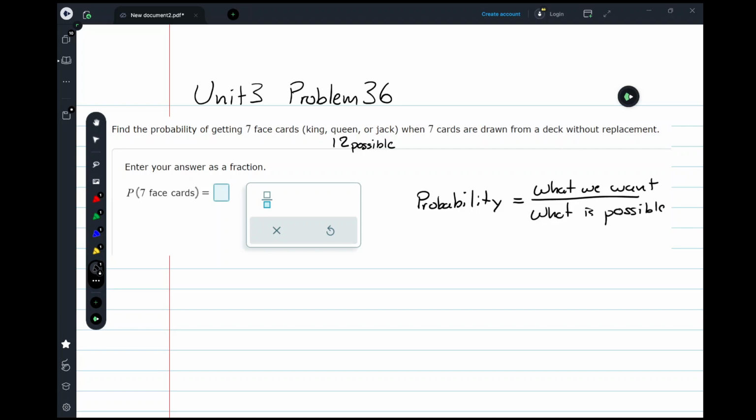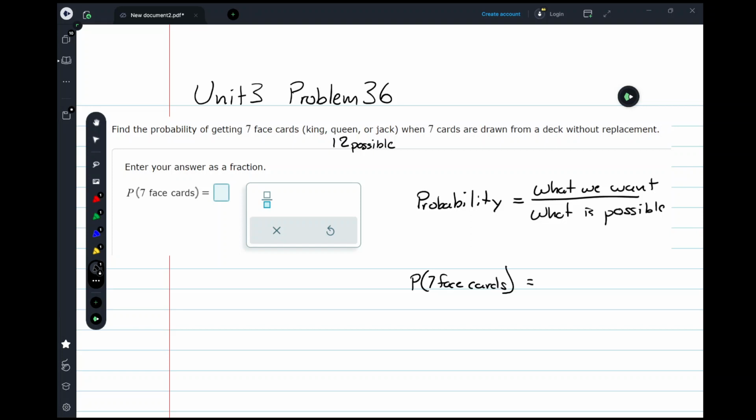I want to draw 7 cards and I want them all to be face cards. Okay, that's what I want. What is possible? Well, I could draw any random 7 cards out of the total 52 cards available to us. Okay? So what does this look like? What is the probability of 7 face cards?